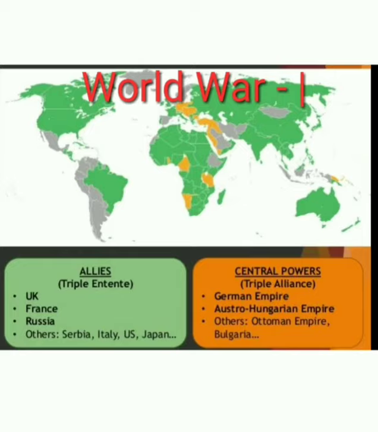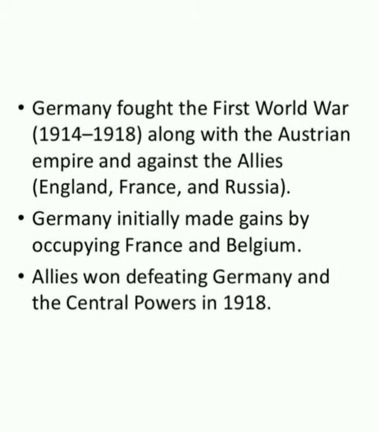When Germany started increasing its land, it initially made gains by occupying France and Belgium. Germany fought the First World War from 1914 to 1918, along with the Austrian Empire, against the Allied group of England, France, and Russia.